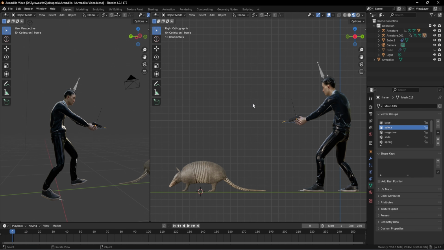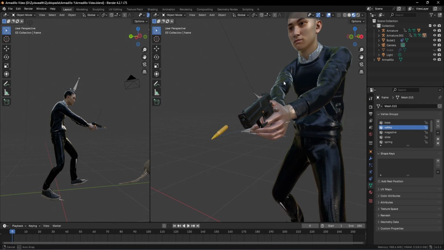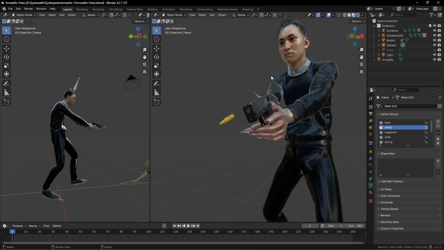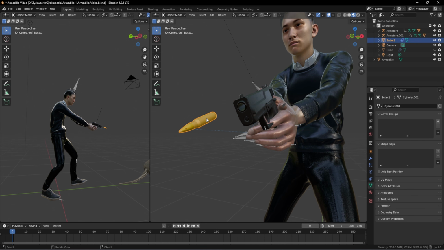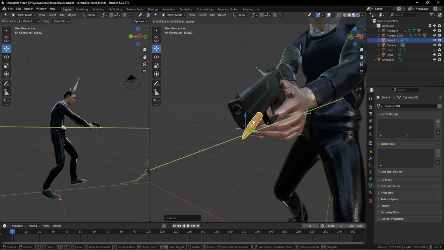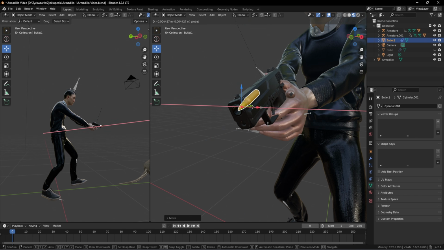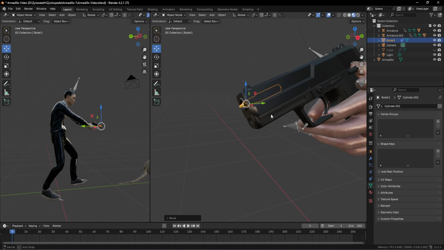The next step would be to animate our bullet. And right now we can see that the bullet has been placed over here, closer to our gun like this. But it has to be precisely inside our gun's barrel. And for that, let's click on the bullet and move it towards the barrel by clicking on G. Then we can move it like this. Or you can also use these keys to precisely move it towards our gun like this. And after doing that, we will have something like this. So only the tip of the bullet should be shown like this.